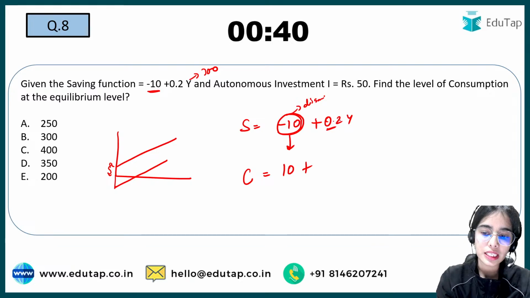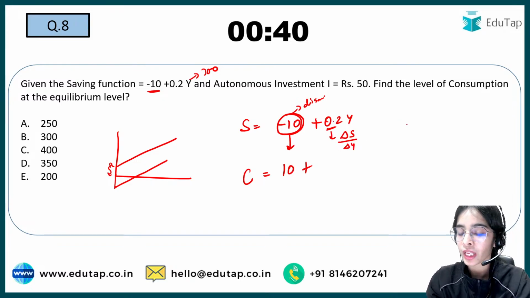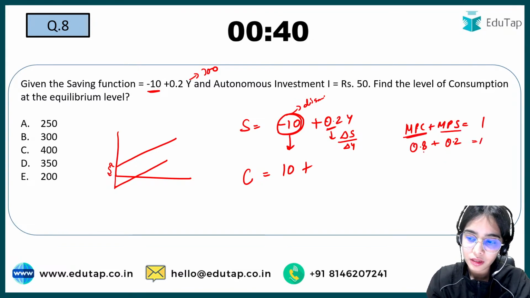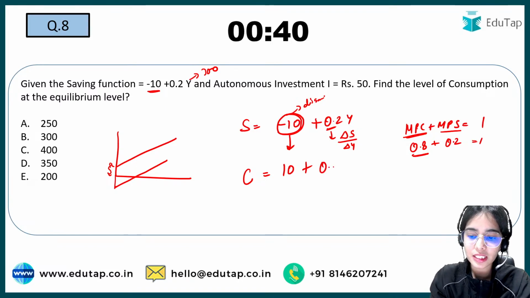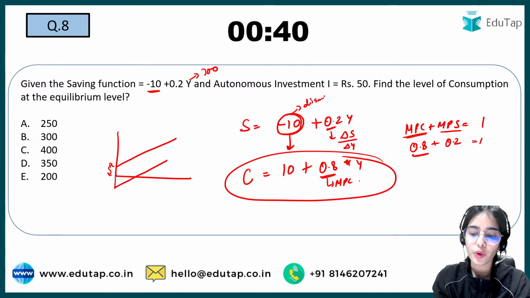Now in the saving function, this is the slope of the savings, that shows the change in savings divided by change in income. That is, with the change in income, how much is your change in savings? Your MPC plus MPS always will be equal to 1. So if your MPS is 0.2, that means your MPC should be 0.8. This is your marginal propensity to consume. That is your slope multiplied by the disposable income or income. So this is your consumption function. Now here, if you put the value 300, you will get the same answer, 250.